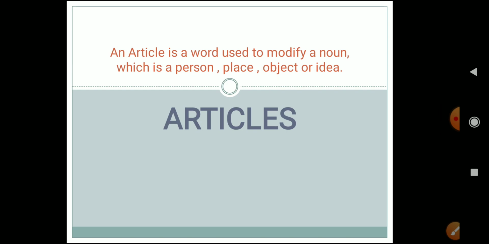In the previous video, we have already discussed the uses of indefinite articles, that is a and an, and we have also discussed some of the exceptions which are really very important to understand. If you haven't watched that video, then please go and see part 1 of articles. In this video we will see the uses of the definite article, that is the. So without further wasting any time, let's begin.